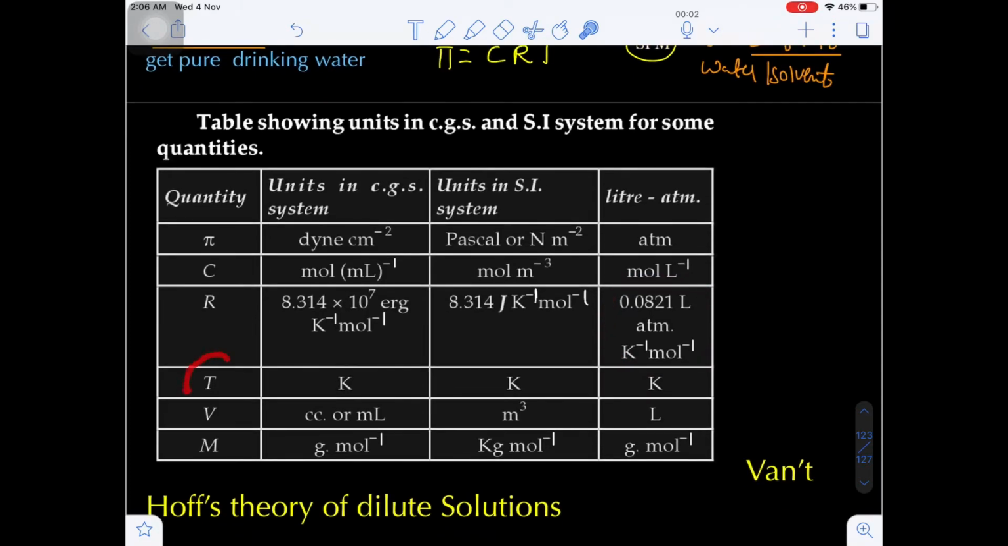Now what is the SI unit for temperature? Kelvin. Even in the CGS unit we take Kelvin, and the normal unit is also Kelvin. So temperature is always in Kelvin. And what is the volume in the CGS unit? Centimeter cube or milliliter. SI unit will be meter cube. Common unit will be the liter. And what is the M? Molecular weight of the solute, molar mass of a solute. What is the M here? M stands for molar mass of non-volatile solute.